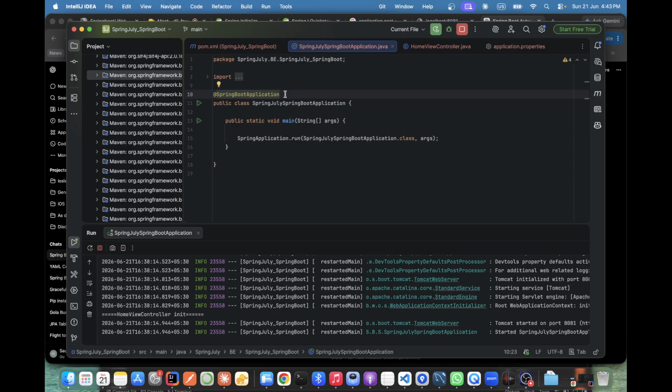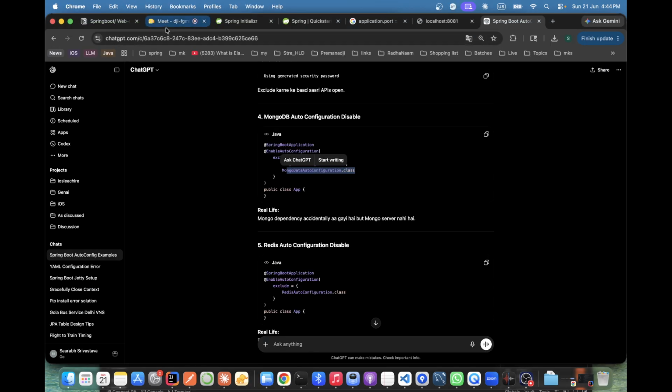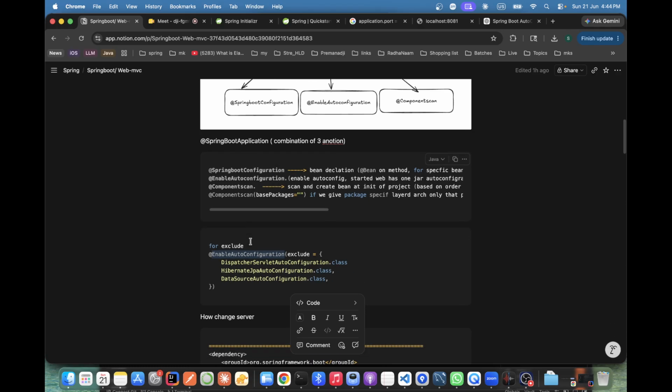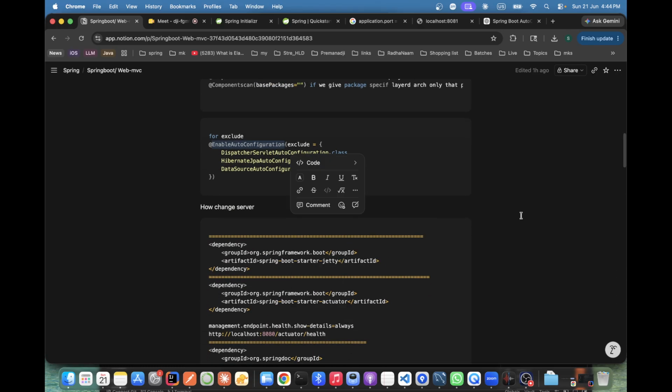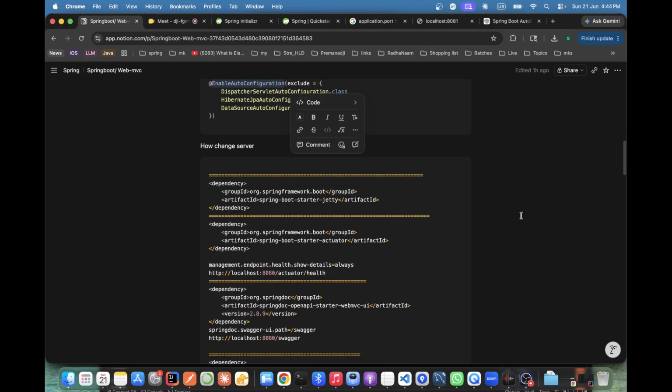They won't ask you the syntax or which configuration you can exclude. They will ask, suppose I have 10 configuration files somewhere in a jar and I want to remove something, how can I exclude those? Very important point we have discussed right now.